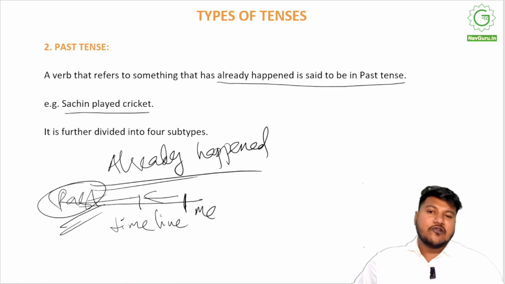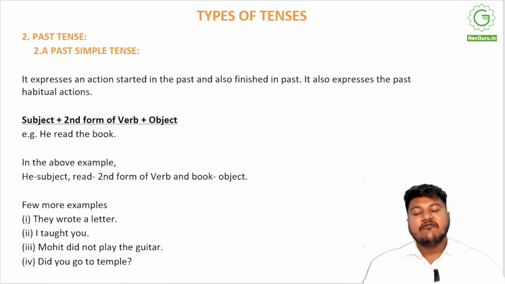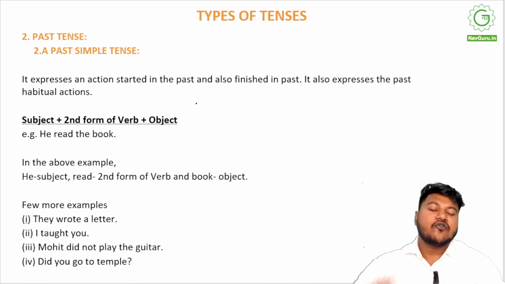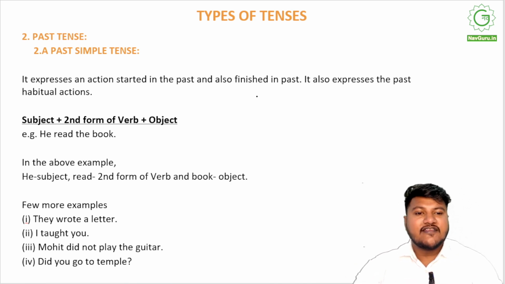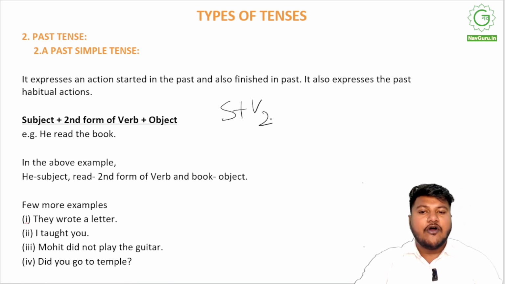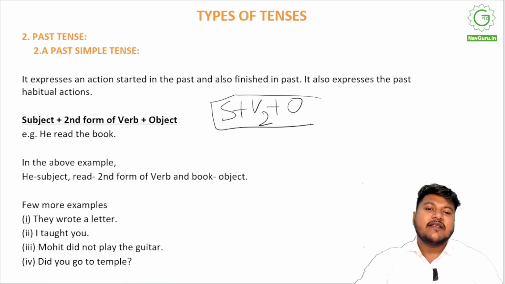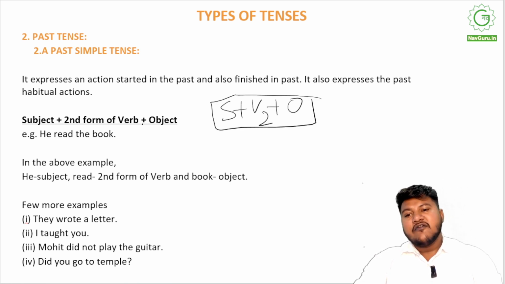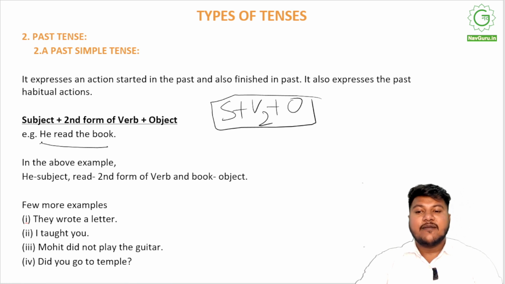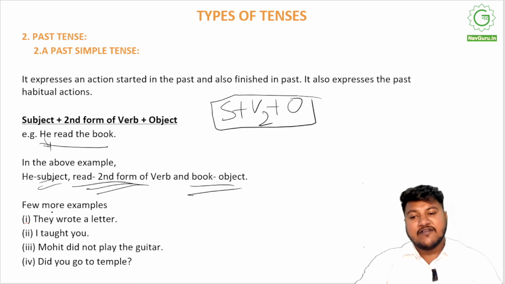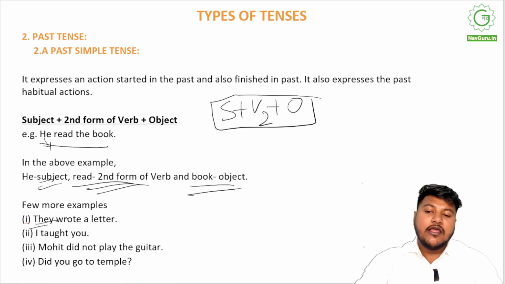Like present tense, past tense also has four types, and the same subtypes we will be seeing here. Simple past. Simple past expresses an action that started in the past and also finishes in the past, right? It also expresses past habitual actions. The structure for it is simple: subject plus v2, that is the second form of the verb, plus object. As simple as that, it doesn't get easier. For example, he read the book. He is the subject, read is the second form of verb, and the book is the object.